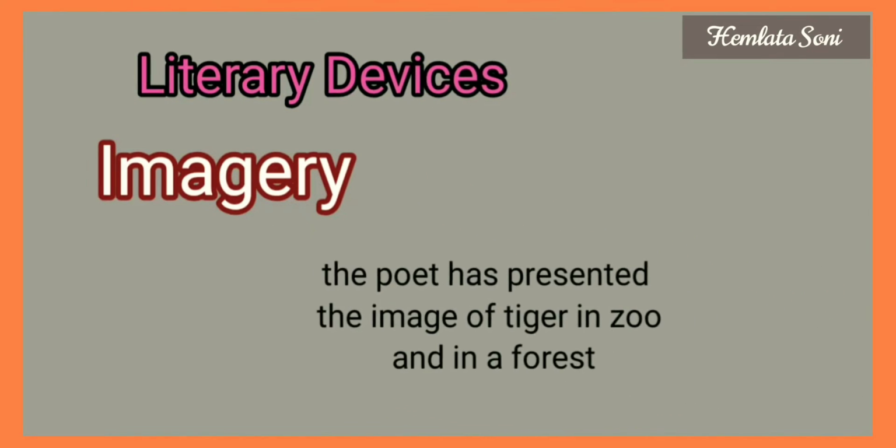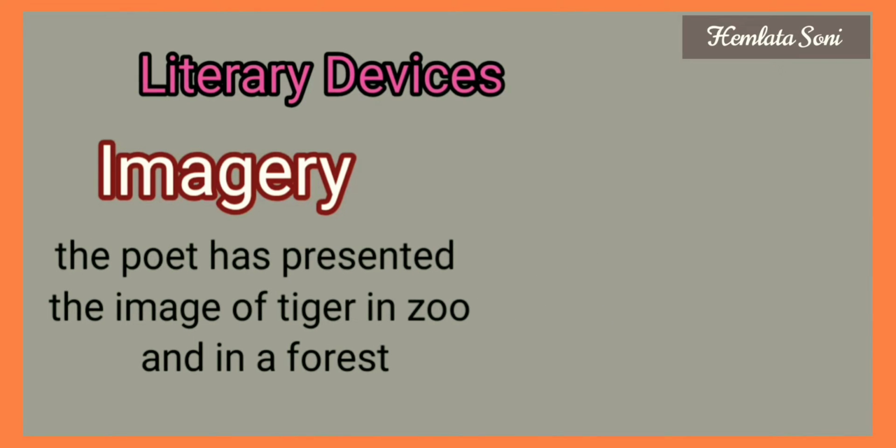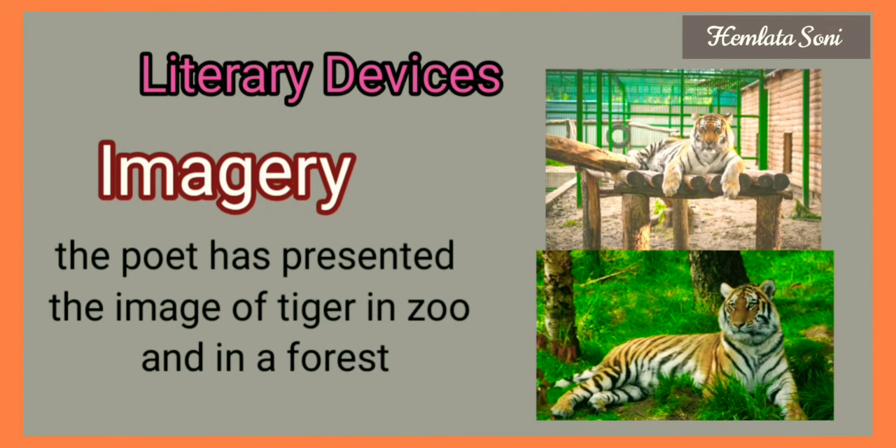Next is imagery. The poet has presented an image of a tiger in a zoo and in a forest, and we form the image of a tiger in a zoo and in a forest. That's why the imagery device is used.